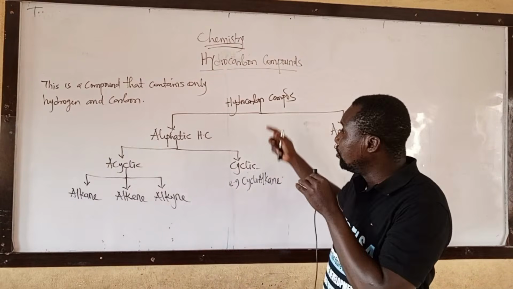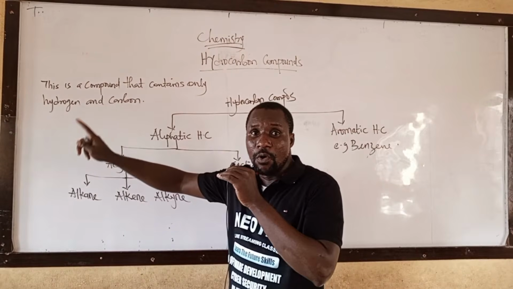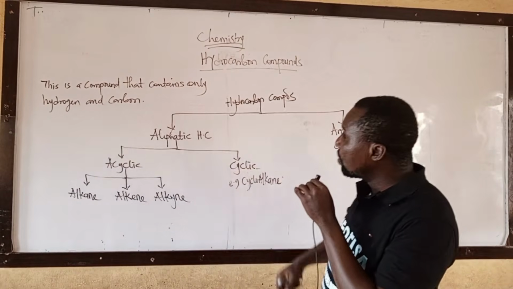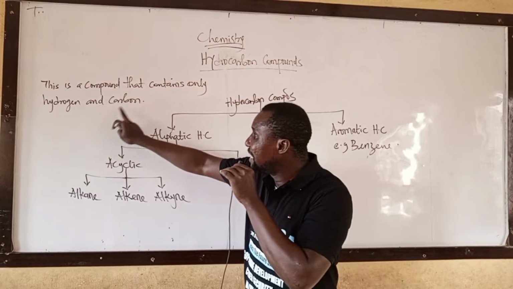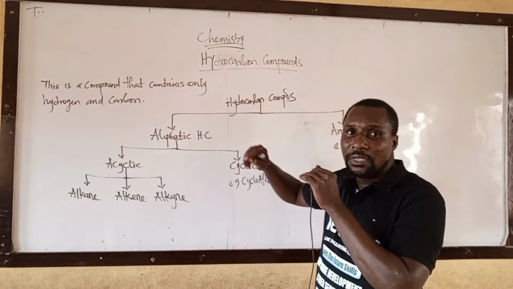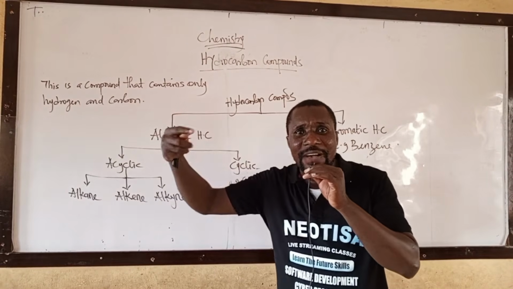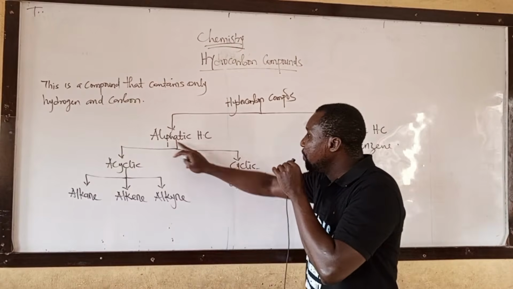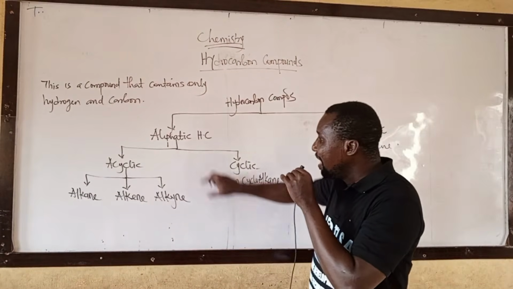Take note, quickly write this. Hydrocarbon compounds are compounds that contain hydrogen and carbon. This hydrocarbon compound can be divided into two: aliphatic hydrocarbon and aromatic hydrocarbon.